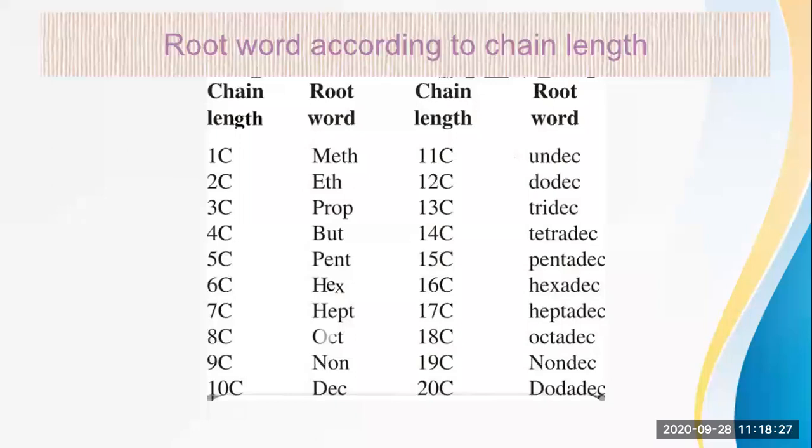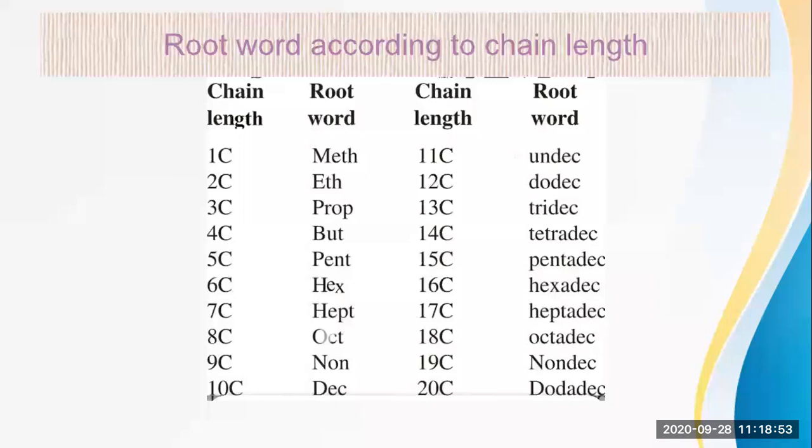If you go further, then the numbering comes. So here you will write for 11 undec, then 12 dodec, then 13 tridec, 14 tetradec. Okay, then 15 pentadec, then 16 hexadec, 17 heptadec, 18 octadec, and 19 nonadec, and then 20 icos.